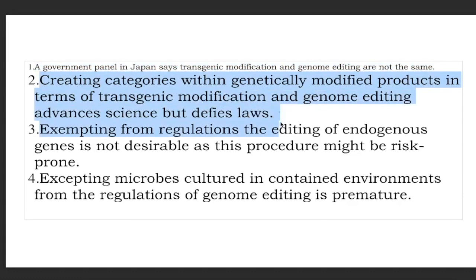Option 2, creating categories within genetically modified products in terms of transgenic modification and genome editing. This was happening in the paragraph. I'm not saying this is the answer. I'm saying this part was happening in the paragraph, that categories were being created, and it is advancing science also.